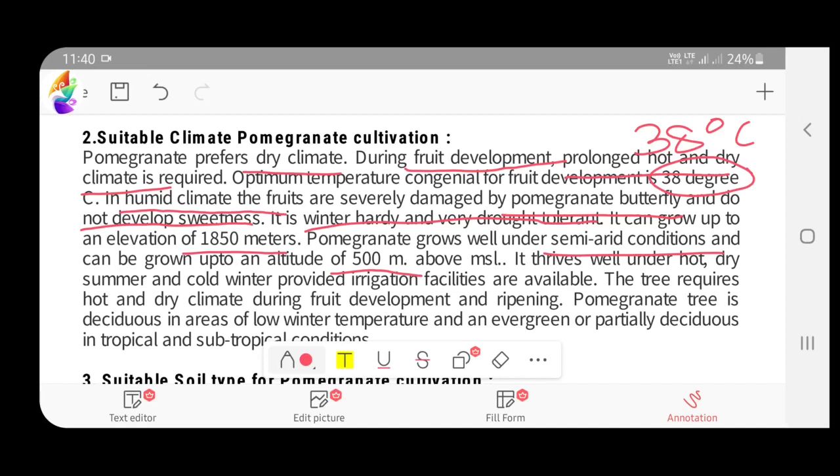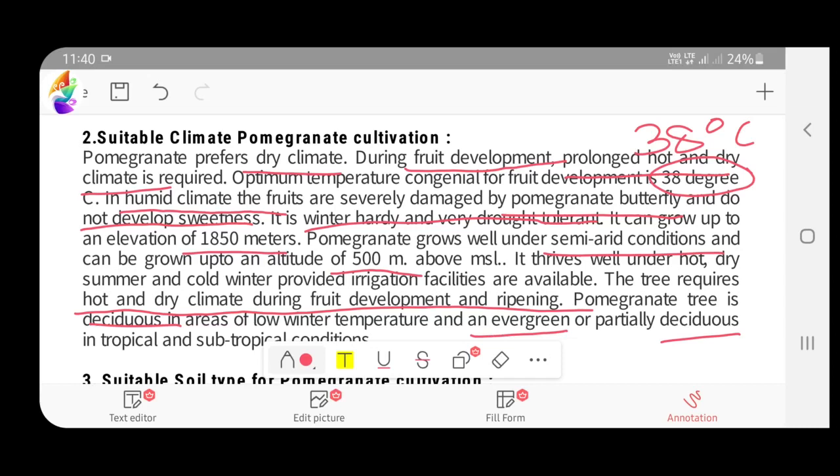The tree requires mainly a hot and dry climate for fruit development and ripening. Pomegranate is both evergreen and deciduous. In winter areas, it is deciduous. In tropical areas, it is evergreen in nature. In semi-temperate areas, it is partially deciduous in nature.